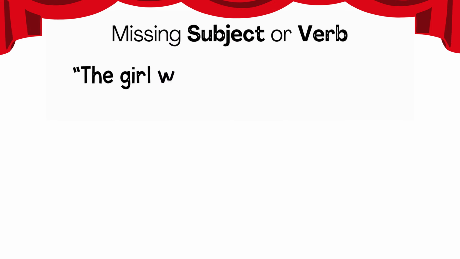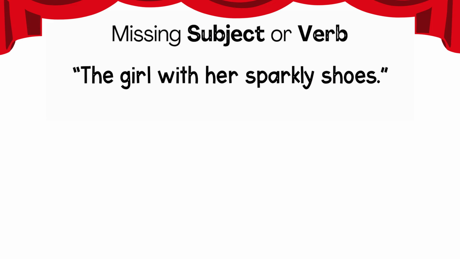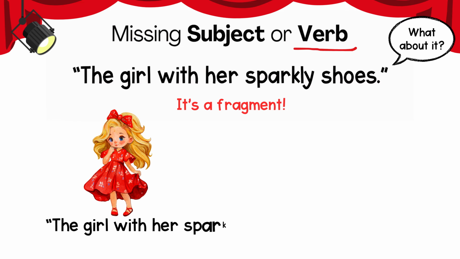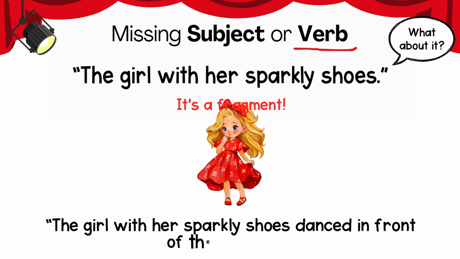Here's another example. The girl with her sparkly shoes. Well, what about it? This time it's missing a verb or the predicate part of the sentence. So it's a fragment. We can fix it by adding, the girl with the sparkly shoes danced in front of the audience.